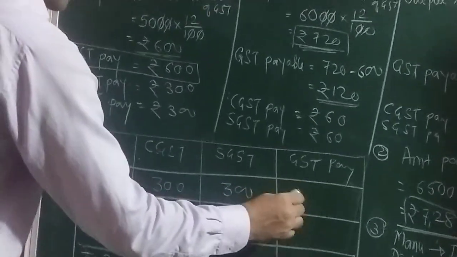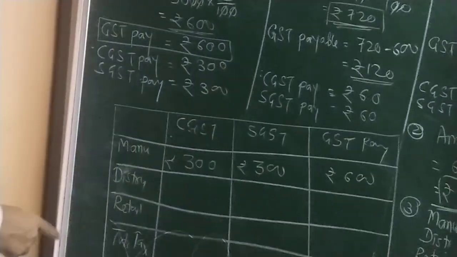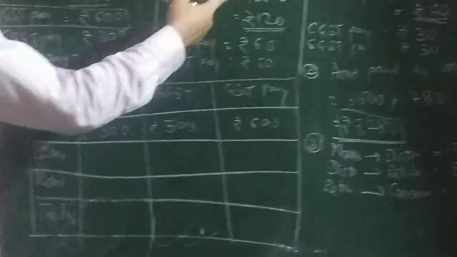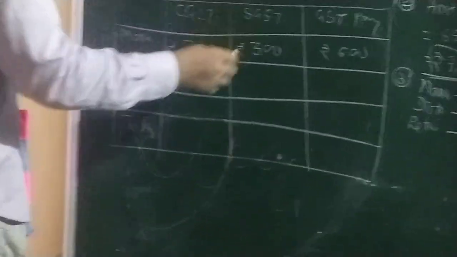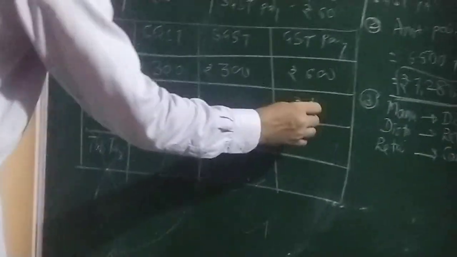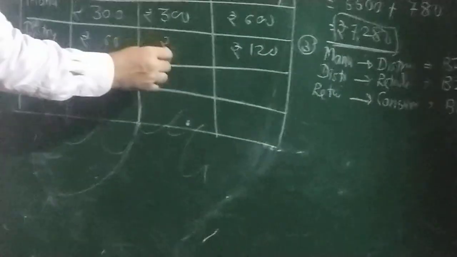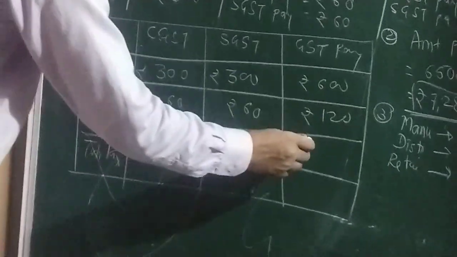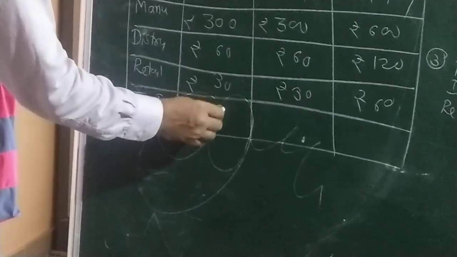That is why rupees 600 here. Now distributor: 120, so 60 plus 60. Rupees 60 here, rupees 60 here. And for the retailer, rupees 30 and rupees 30, so 60. Adding this, it becomes 390.